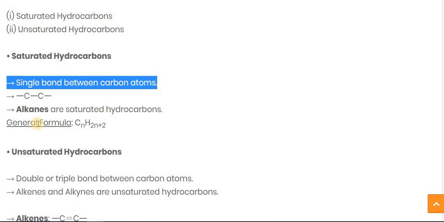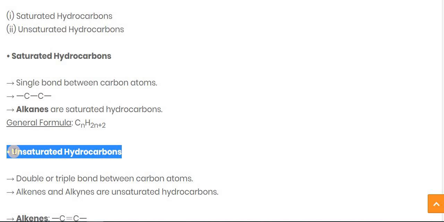And the general formula for the alkanes is CnH2n+2, where n stands for the number of carbon atoms. So according to that, you have to prepare the formula of alkanes.